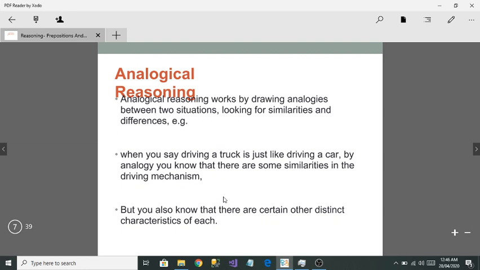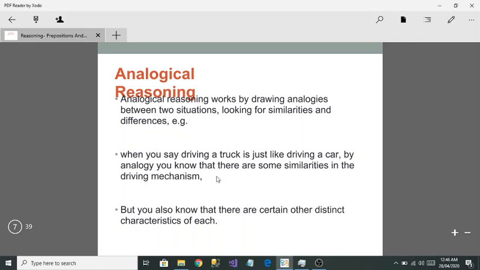The third one is analogical reasoning. Analogical reasoning means you are going to take two situations or two things and check the similarities and the differences between them. That is called analogical reasoning. Let me tell you an example right here. For example, when you say driving a truck is just like driving a car, by analogy you know that there are some similarities in the driving mechanism.